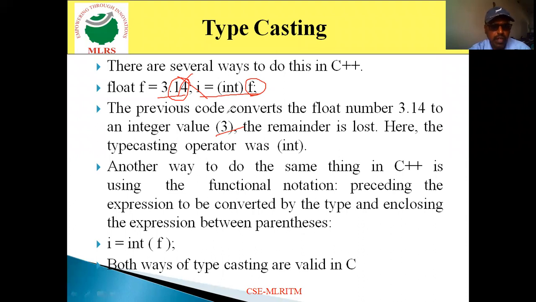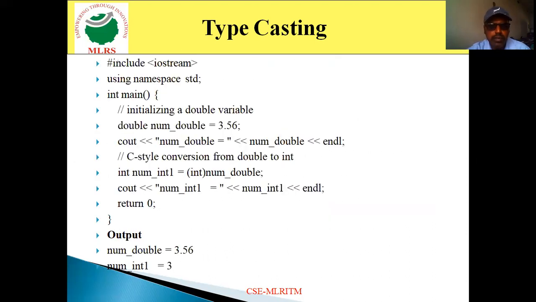You can also do it in one more way, that is, i is equal to int of f. One is you can place the int data type in parentheses, and one more is you can place the variable in parentheses. Both are valid in C++. So this is what we use for the typecasting operation.